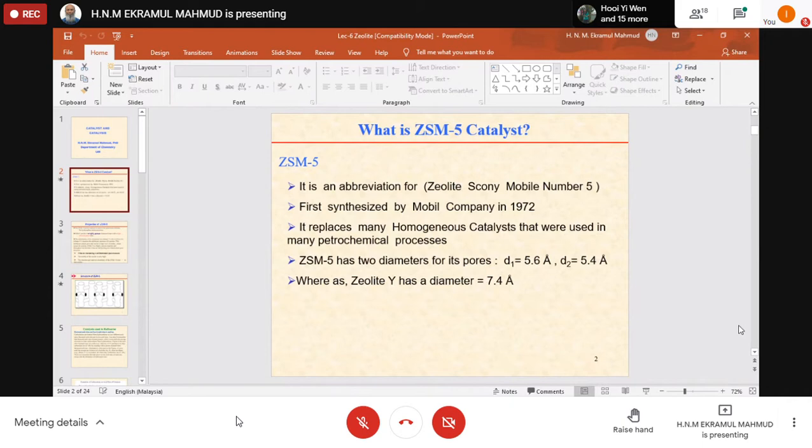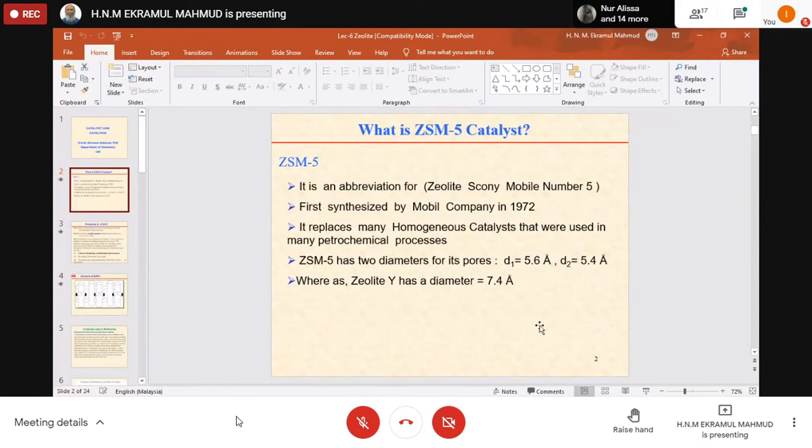ZSM-5 has pore diameters: D1 is 5.6 angstrom, D2 is 5.4 angstrom, whereas zeolite Y has a diameter of 7.4 angstrom. Based on this diameter, some molecules can get in, others will not.